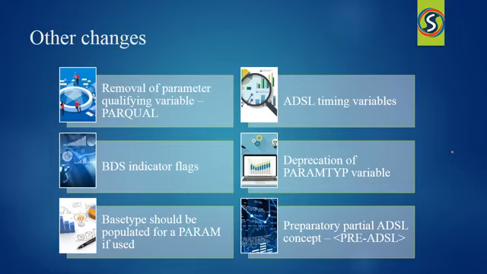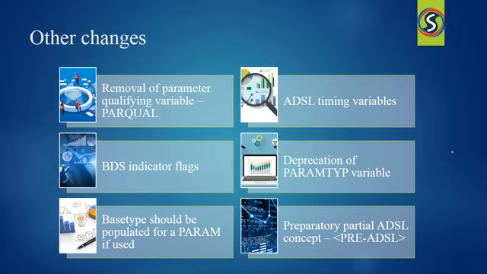Not only with these changes, that is the BDS indicator, the parameter type, the removal of parameter qualification values and also the ADSL timing variables, there are two more changes being done. One is with the base type.